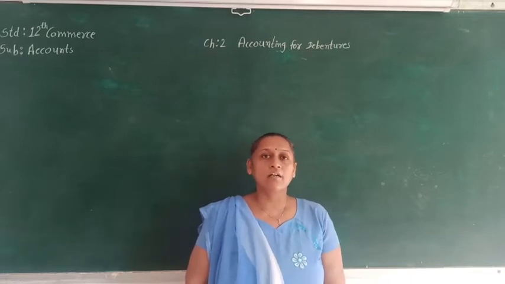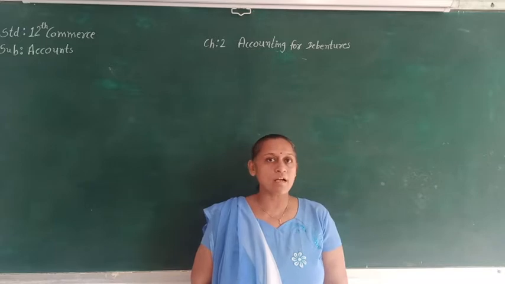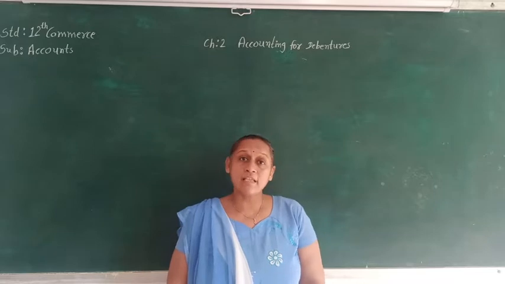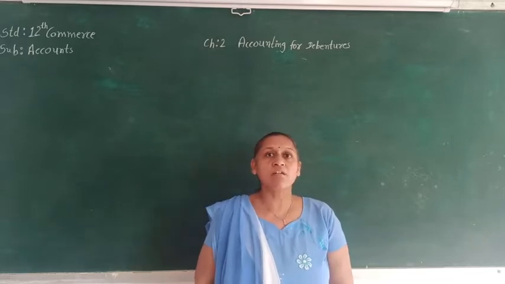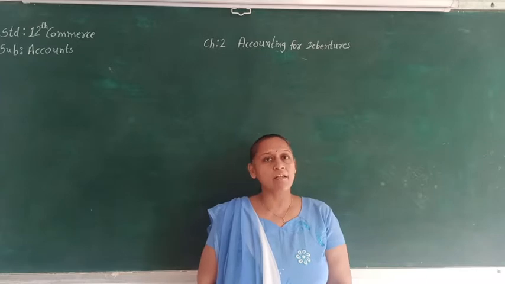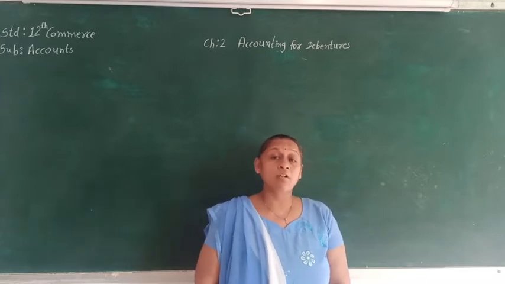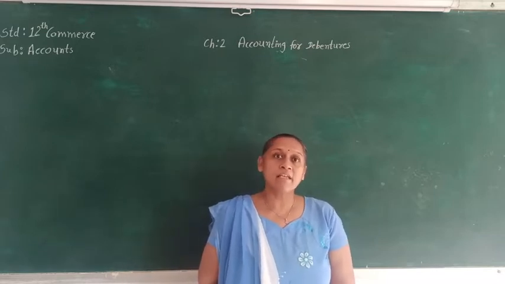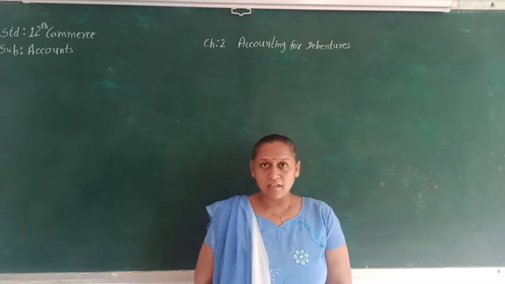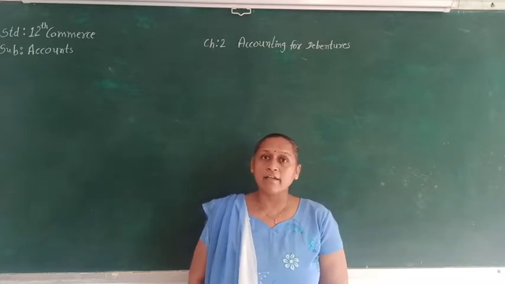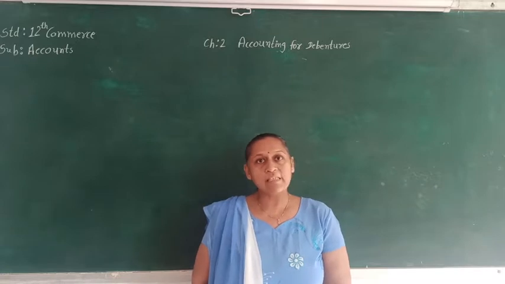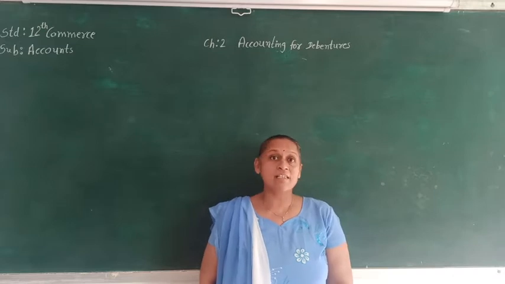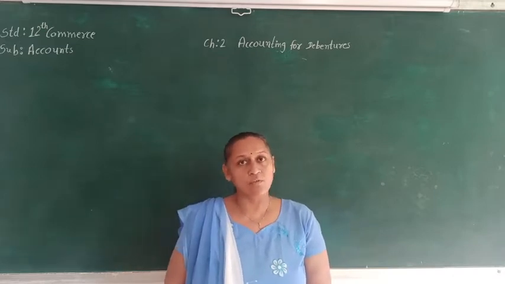We are going to see chapter 2 of 12 Commerce Accounts, and the name of the chapter is Accounting for Debentures. Today we will see when the company is issuing debentures for security. That means when the company needs a loan, first security is given by the company, but that is not enough, and the company issues debentures as a secondary security, and that is called collateral security. That we will see today, and how to do the accounting treatment of that, and there are two methods of showing the same in the balance sheet. So that we will see today.